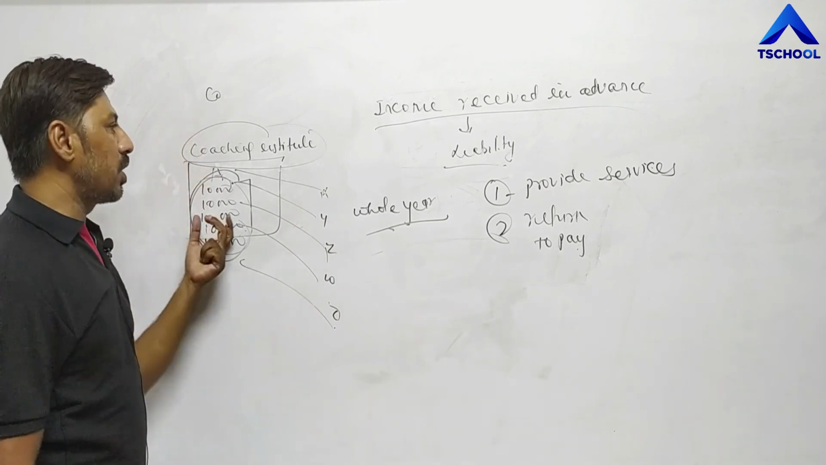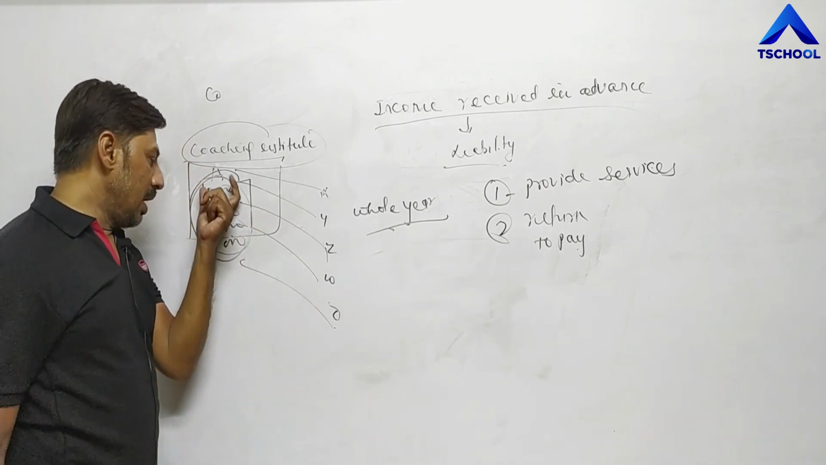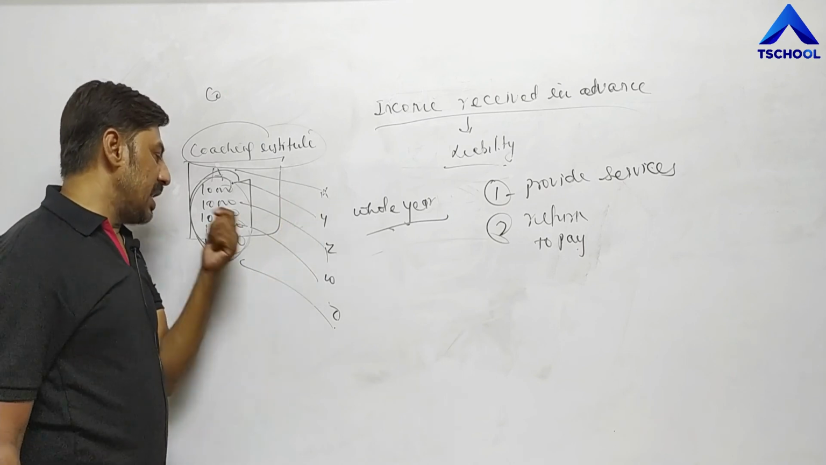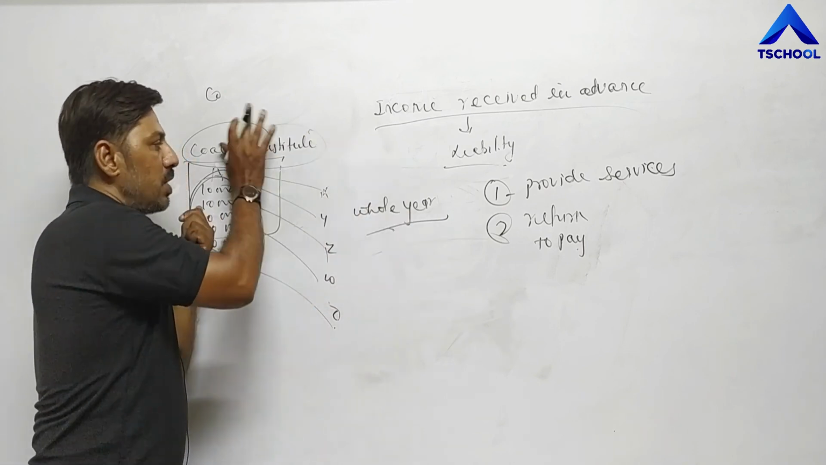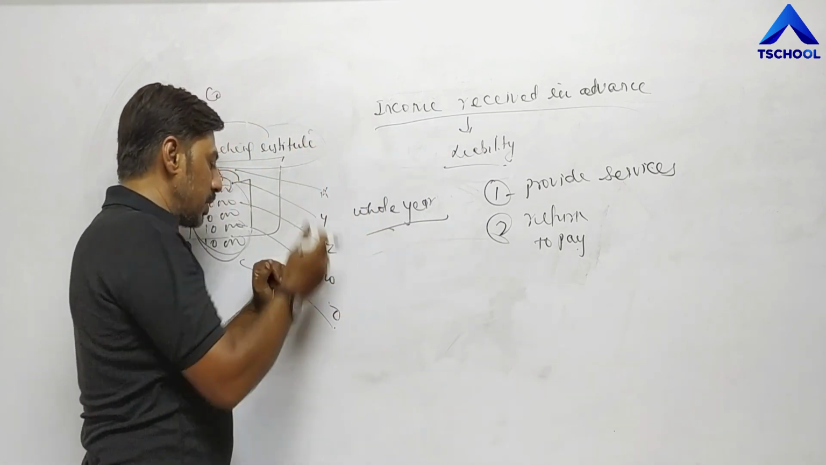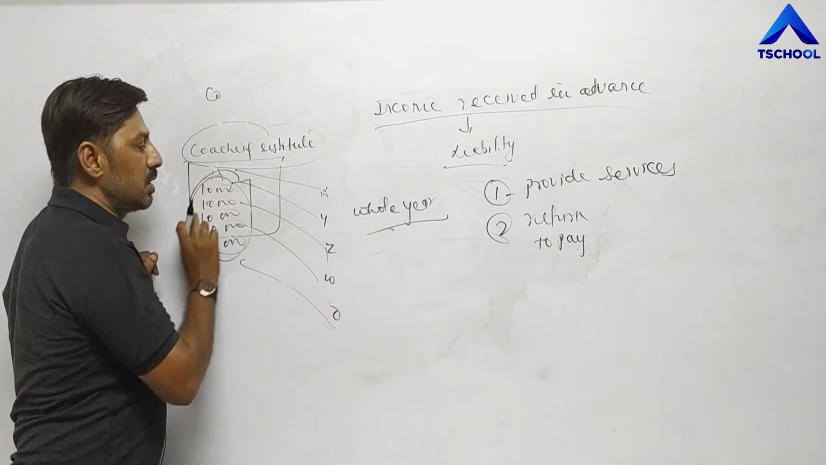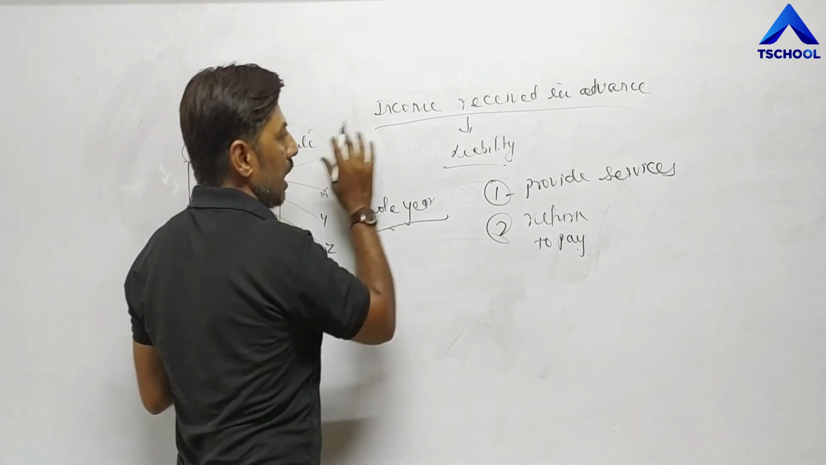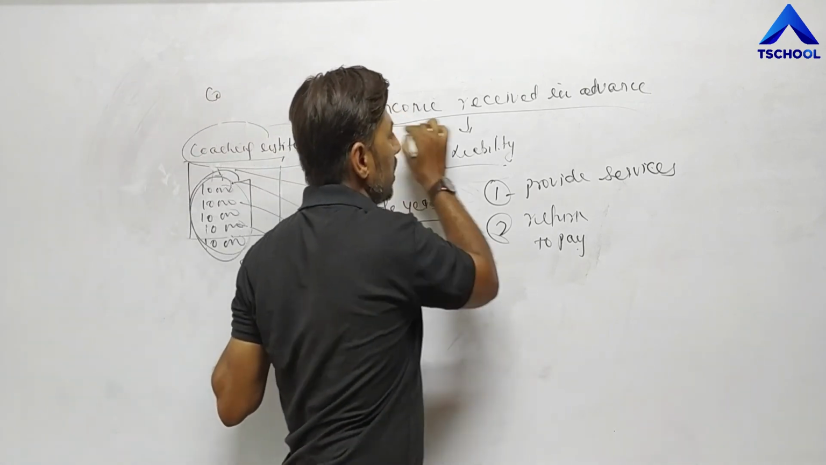That's why this is called income received in advance. They have taken 10,000 from each student in advance for the whole year. Now they are not able to provide services, not able to teach these students, so they are required to return this amount. That's why this is called a liability, and this is also known as income received in advance.